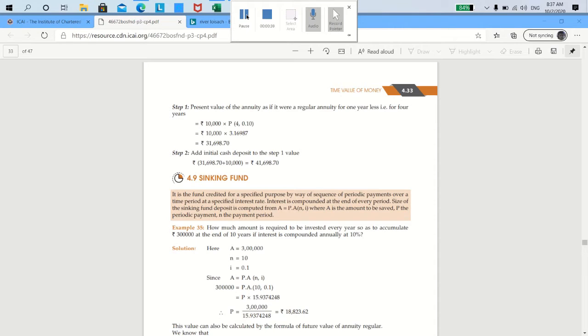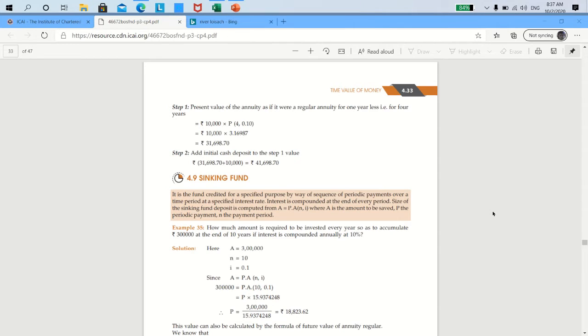Having said that, read the question very carefully. In case the question states that it is a sinking fund that is set up right from today itself, then that problem will involve annuity due or immediate, otherwise it will be annuity regular. So generally the question does not state anything.